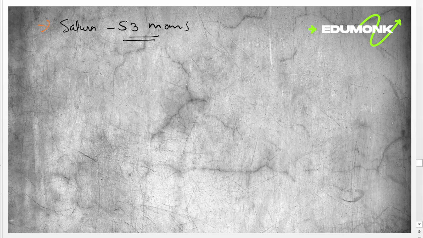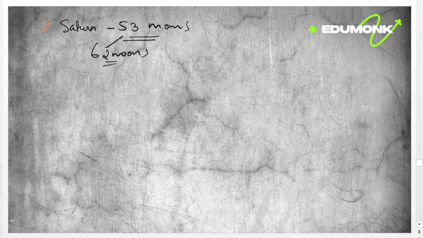Then an additional 9 moons are awaiting confirmation. If the 9 moons get confirmation, it should have 62 moons in total. Only a few missions have visited Saturn: the Pioneer 11 mission, the Voyager 1 and 2 missions, and Cassini-Huygens since 2004. These are the smaller facts about Saturn.